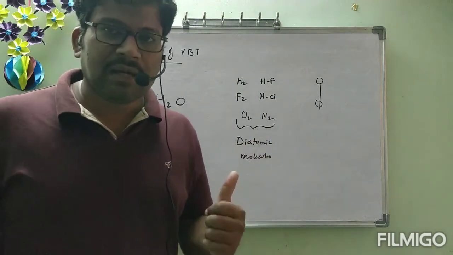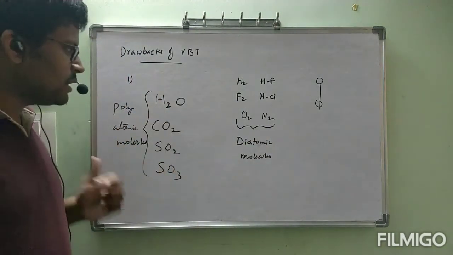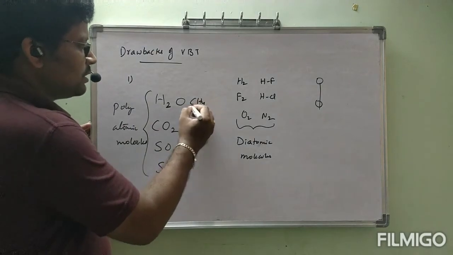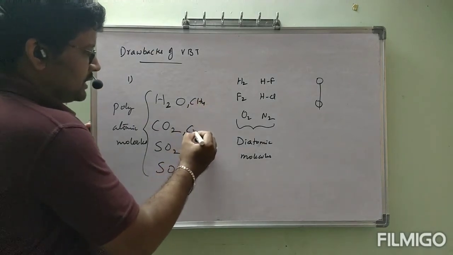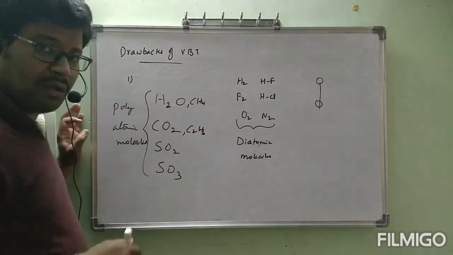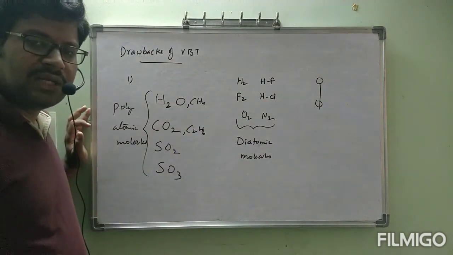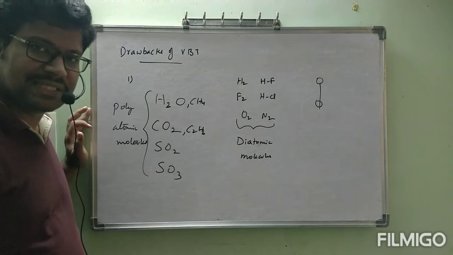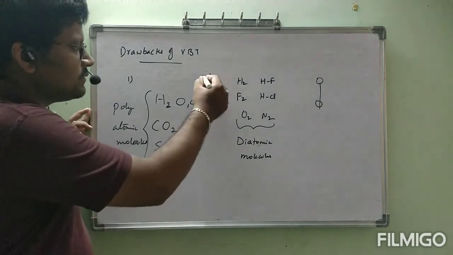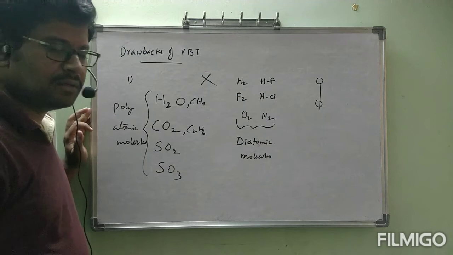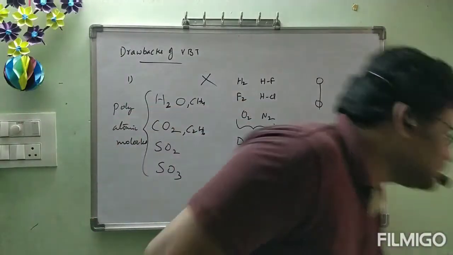But when we come to this type of molecules, for example CH4, C2H6, for this type of molecules, valence bond theory could not explain the structures. That's why this is the main drawback. So I am going to write the drawback now.